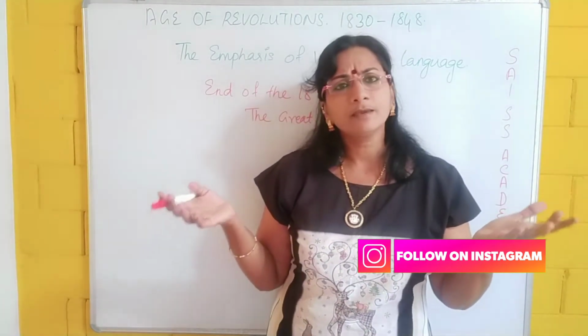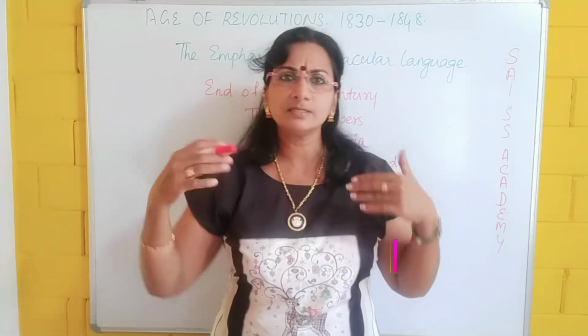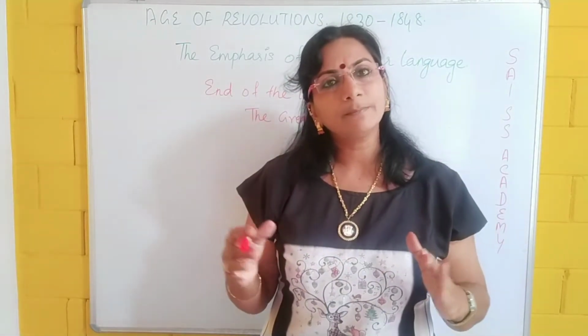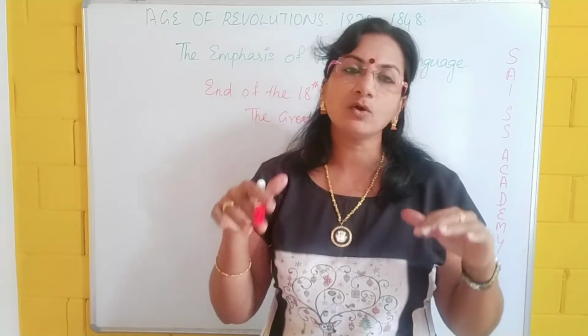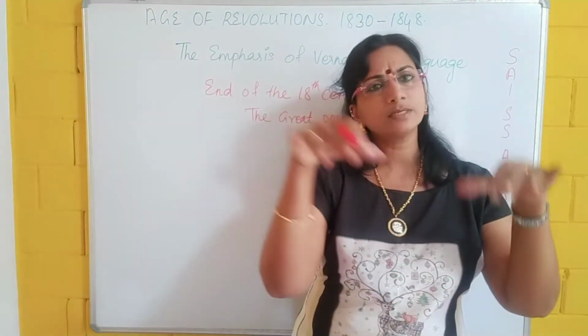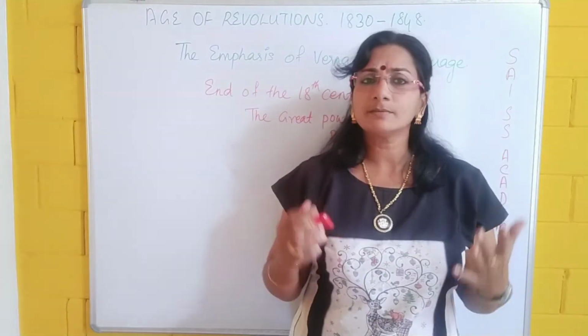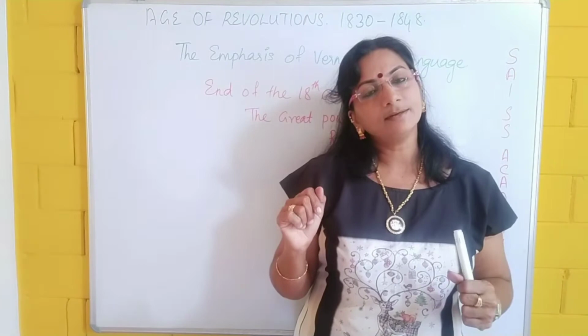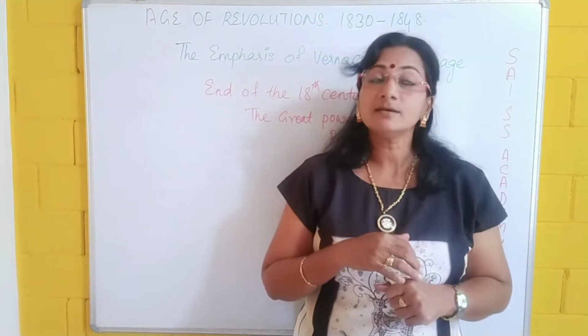It's the same for us, no? If something is imposed on us, it is not possible for us to accept it. Like that, the Polish people didn't like the imposing of the Russian language. Taking away their Polish language and suddenly imposing the Russian language was not acceptable to the Polish people. So in 1831, a rebellion started against the Russian rule.